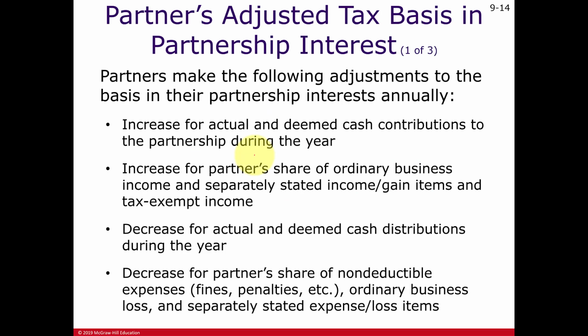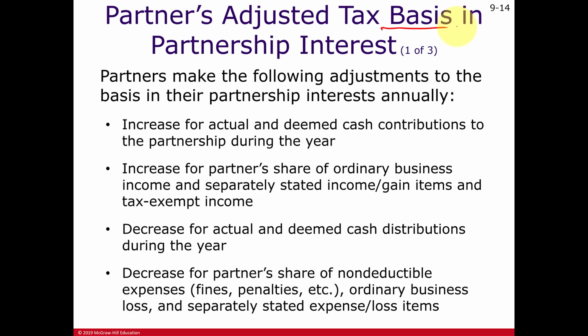Okay, so here's an analysis of how you adjust a partner's basis in his or her partnership interest. We start off with the basis we had calculated at the beginning of this chapter, when the partnership was first formed, or when a partner buys another partner's interest.